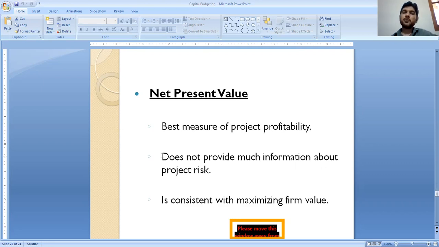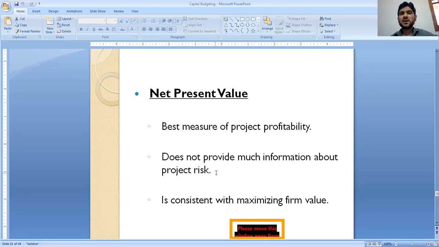Next technique is NPV. We can say that NPV is the best measure of project profitability. Second, it does not provide much information about project risk.